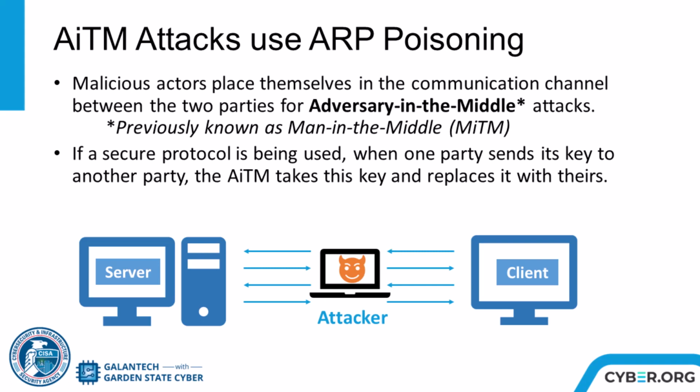A version of this attack is used on mobile devices. The adversary in the mobile, or AITMO attack, which was previously known as the man-in-the-mobile attack, is used to take control over a user's mobile device. When infected, the mobile device is instructed to grab user-sensitive information and send it to the attackers. Zeus is one example of a malware package with adversary in the mobile capabilities. It allows attackers to quietly capture two-step verification SMS messages sent to the user.